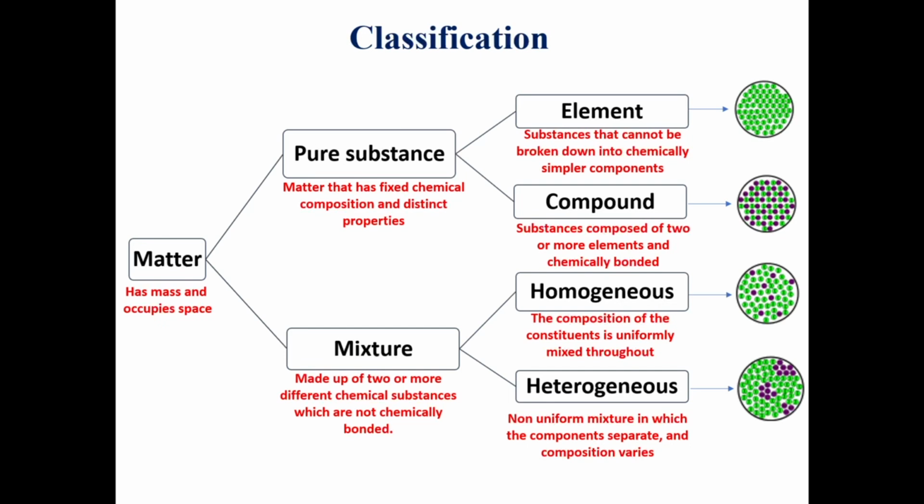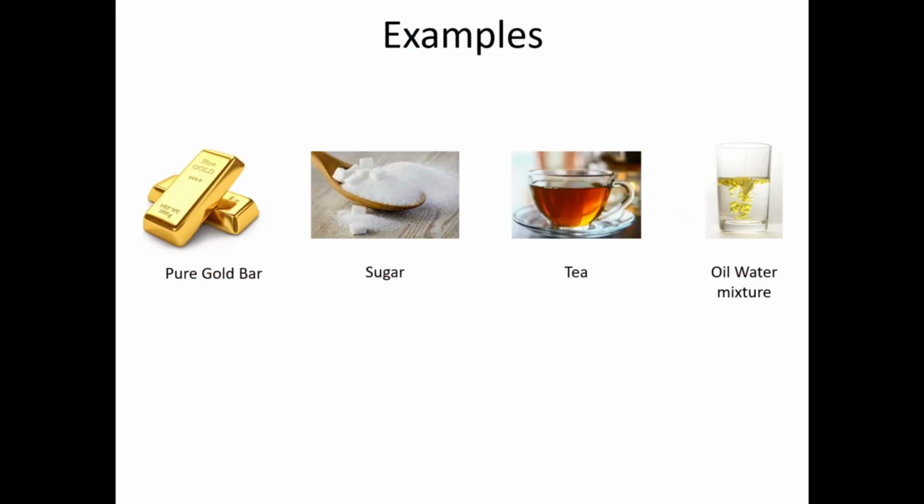A homogeneous mixture is one where the composition of the constituents is uniformly mixed throughout, like water and salt or water and sugar. But a heterogeneous mixture is non-uniform, in which the components separate and composition varies, like sand and water or oil and water. They form two layers. We can visualize it as two different layers.